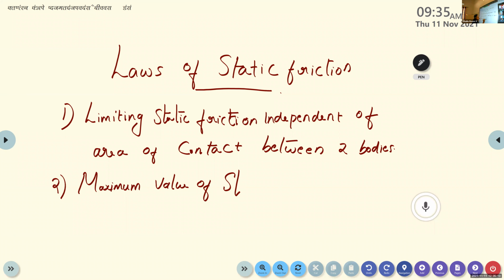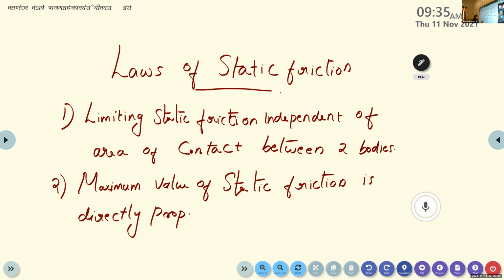Maximum value of static friction is directly proportional to reaction force. So these are the two laws of static friction.